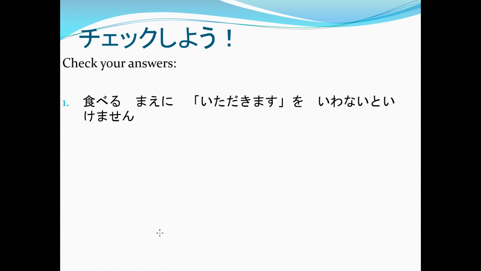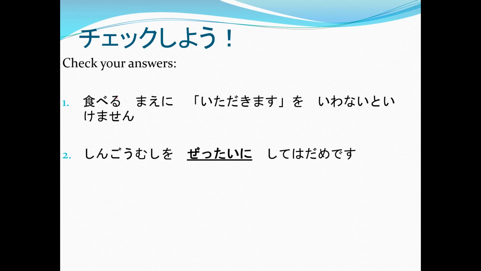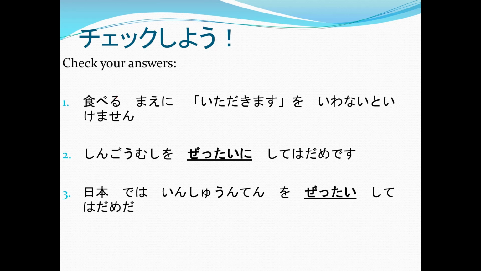Here are the answers. 食べる前にいただきますを言わないといけません. It's actually a separate grammar there. 前に means before, and then the verb eating. 信号無視を絶対にしてはダメです. 信号無視 means ignore the traffic lights. 日本では飲酒運転を絶対にしてはダメだ.